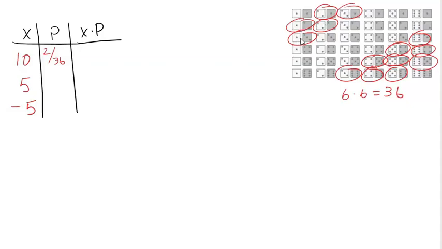There's 1, 2, 3, 4, 5, 6, 7, 8, 9, 10, 11, 12, 13, 14. That might have been a weird way to count those. Let me go down the columns and just show you that I didn't miscount. 1, 2, 3, 4, 5, 6, 7, 8, 9, 10, 11, 12, 13, 14 ways that we can win $5. And there are 36 total possibilities. So 14 out of 36, which again reduces.